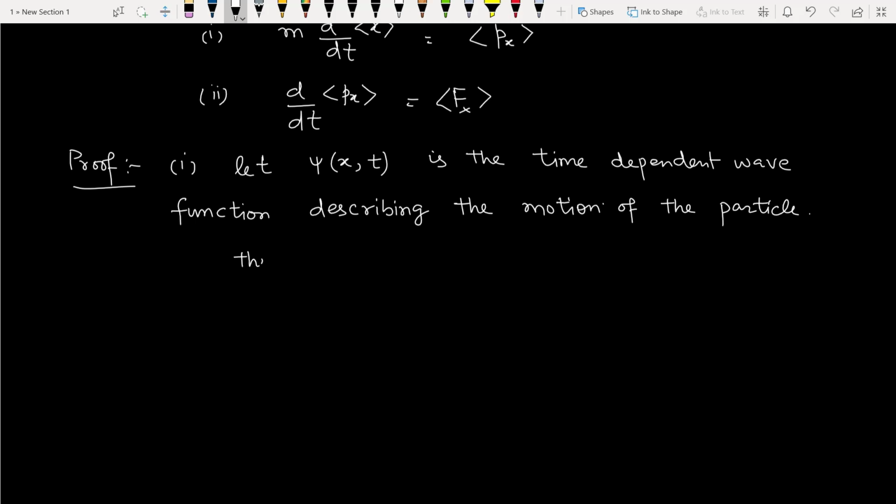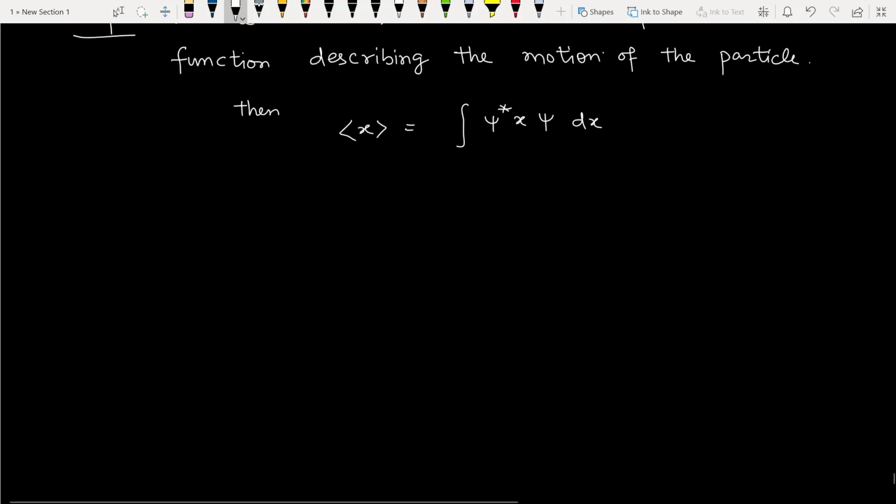Then the average value of position of the particle is given by the expectation value of x. Now take the rate of change of the position.